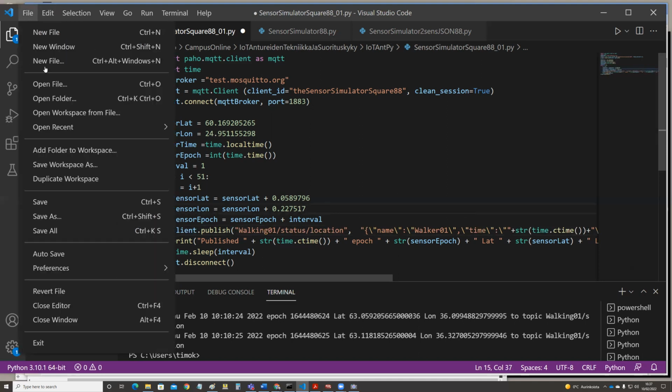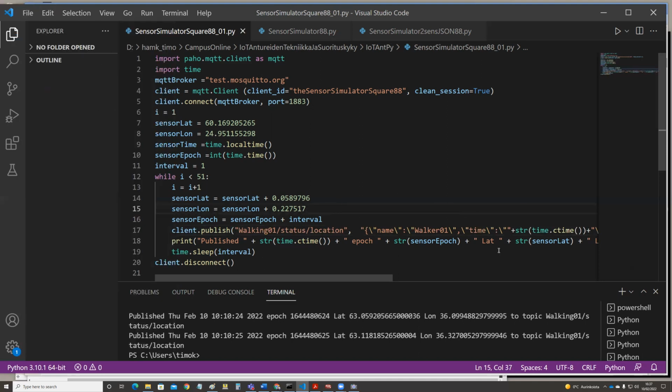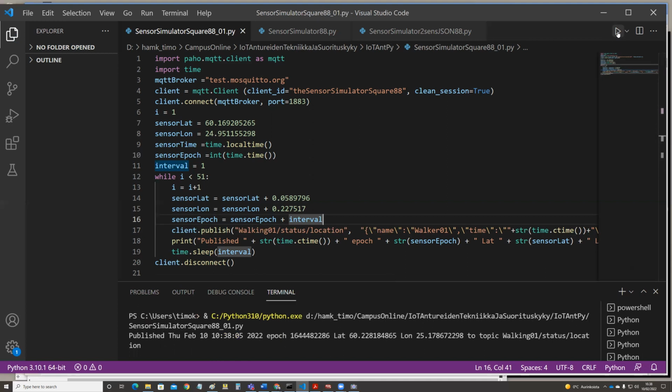So, saving that one. We might also change the topic we publish to, maybe later. We will try just this simple modification. So adding this onto the Python code. And then publishing.